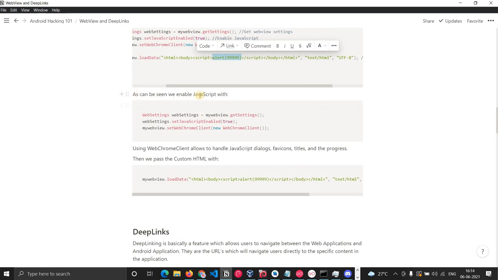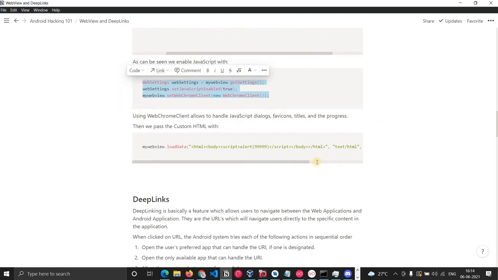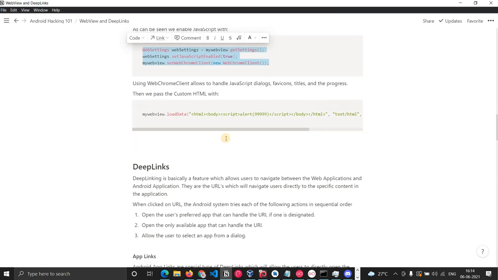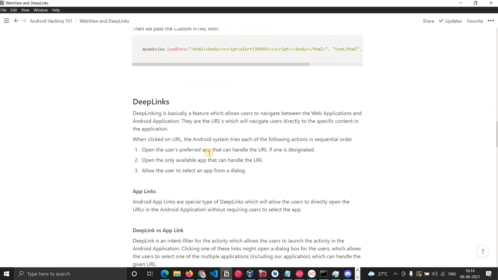As can be seen, JavaScript can be enabled with this piece of code, and then using this loadData, we are just loading that particular HTML. So this is about web views, how we can use them, and how it takes the HTML.